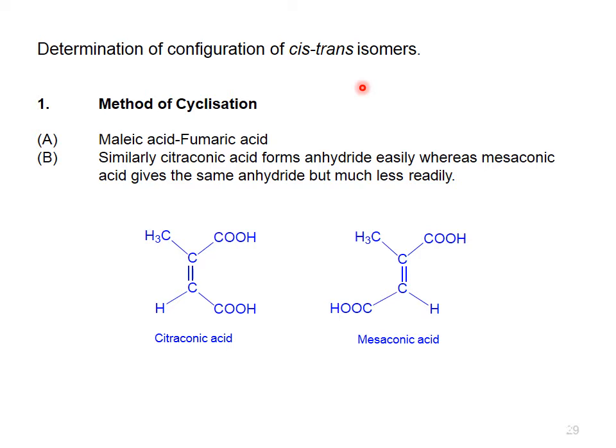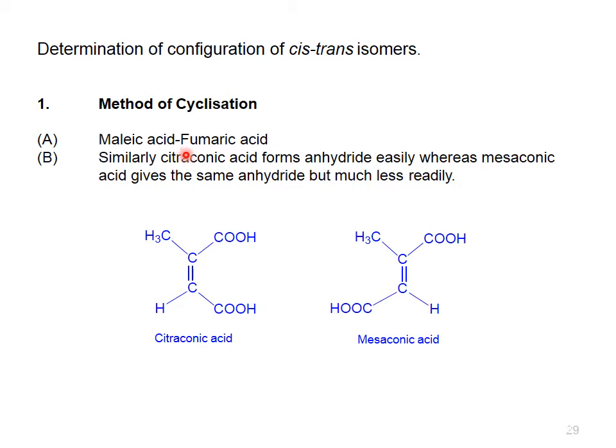Malic acid, fumaric acid. Similarly, citraconic acid forms anhydride easily, whereas mesaconic acid gives the same anhydride but much less readily. This is citraconic acid, this is mesaconic acid, just like malic acid and fumaric acid. Malic acid can be converted into anhydride very easily at very low temperature, while fumaric acid cannot be converted into anhydride.